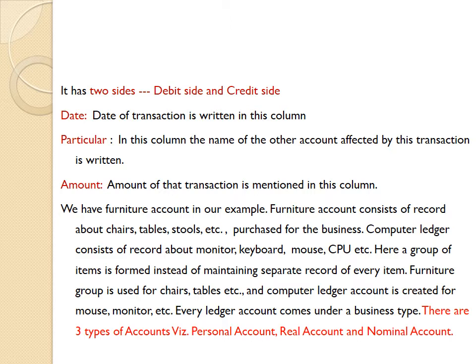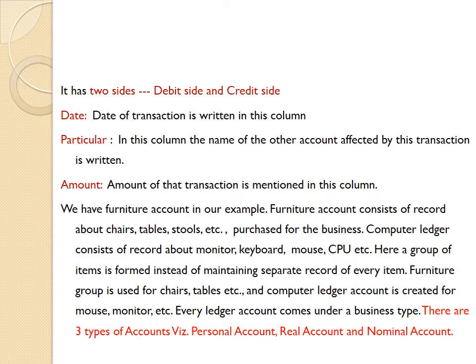Furniture purchased means furniture account debit to cash 10,000. The furniture was purchased on 1st April, so in the date column we write 1st April. Furniture account debit to cash account. The name of the other account is written here and the amount, rupees 10,000, is recorded in the amount column.